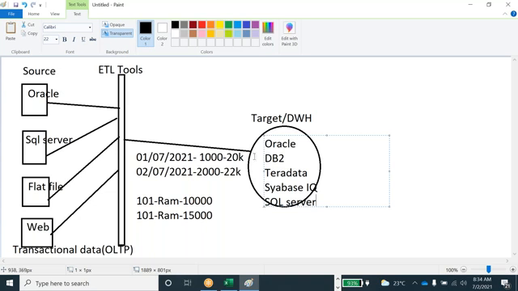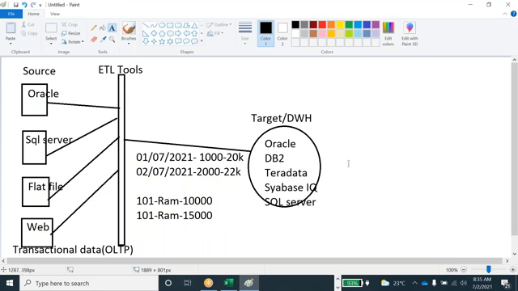Okay, so this is the ETL tool. Here we are performing the different kinds of validations. This is the ETL architecture. ETL stands for extract, transform, and load. We are extracting the data from disparate or multiple sources, and then we are applying the transformations by using the ETL tool, and then loading into the data warehousing. Clear, guys? Any doubts here?